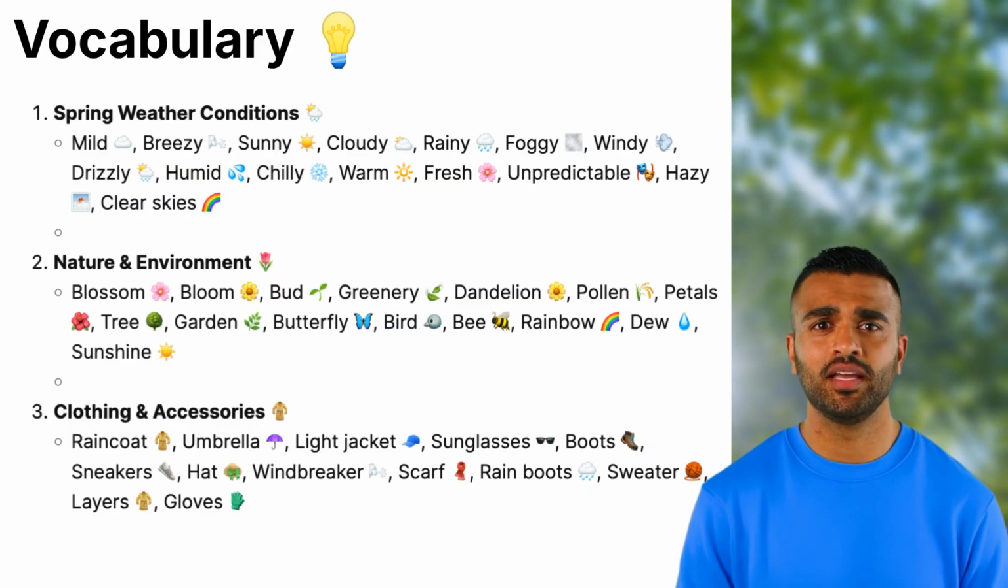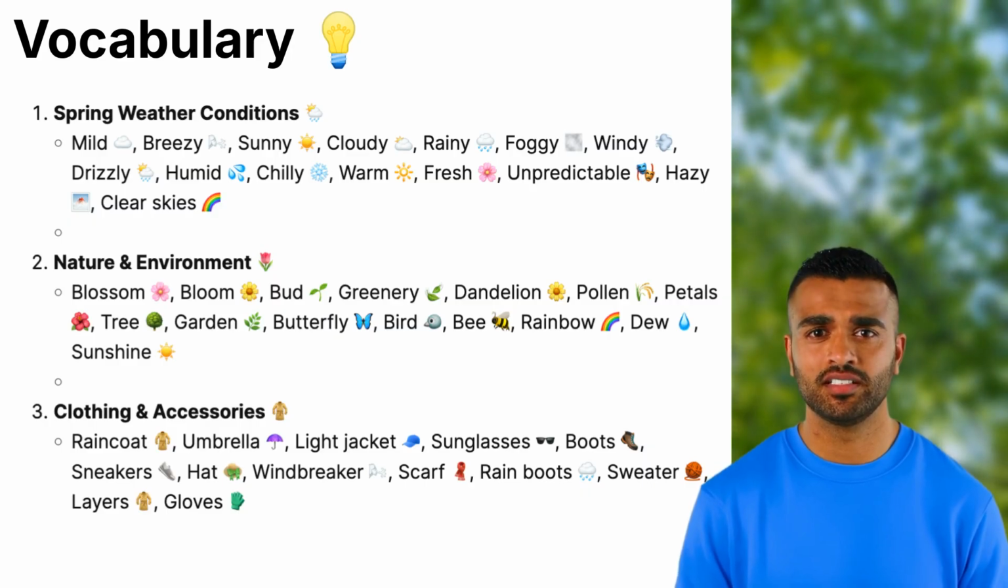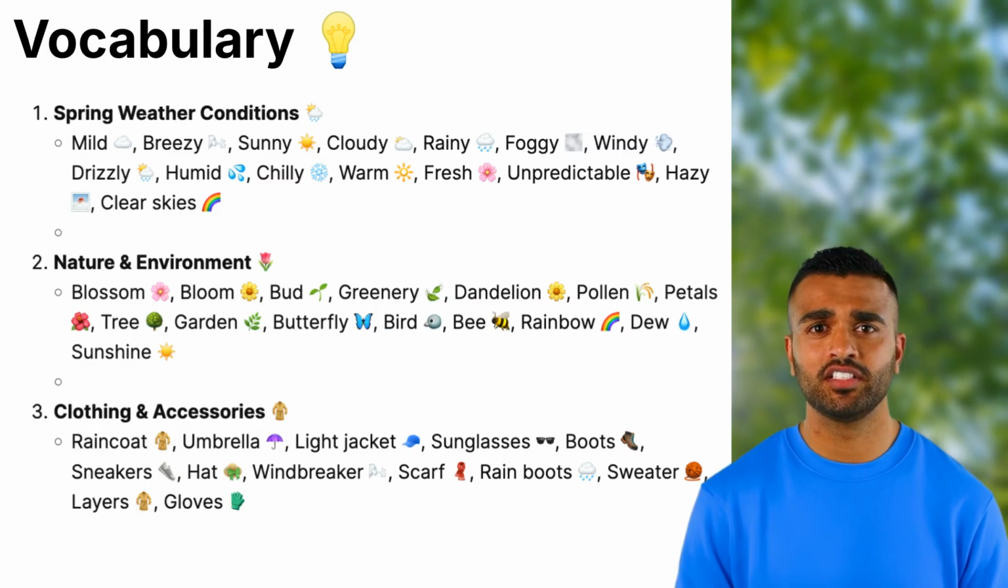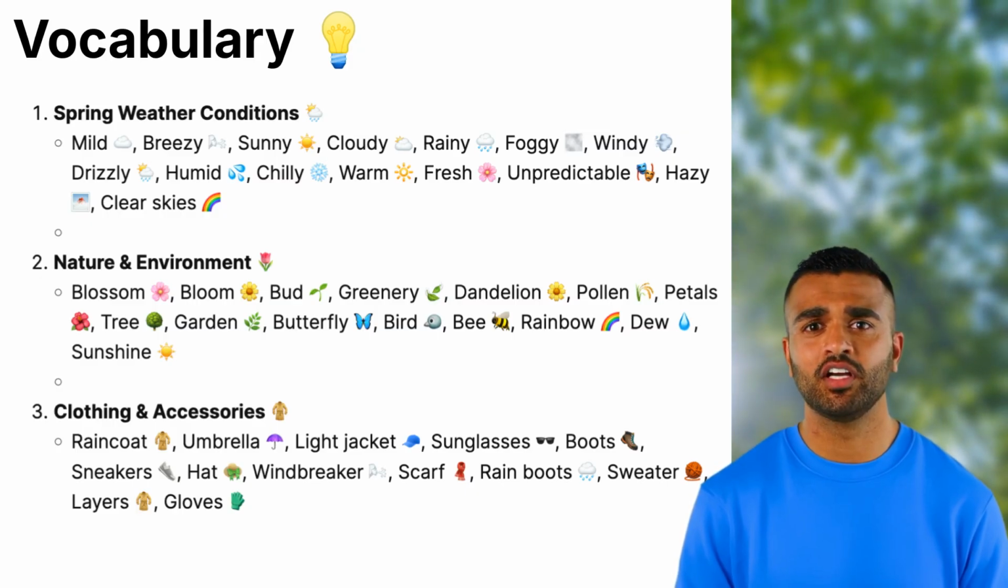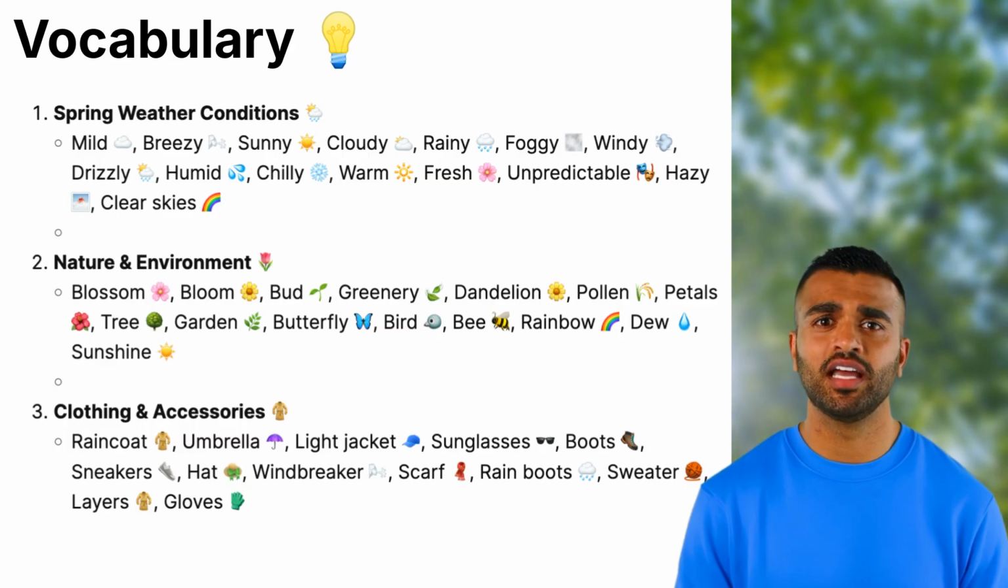Fresh: clean, crisp air, often used to describe spring mornings. Unpredictable: weather that changes suddenly and without warning. Hazy: a slight blur in the air, often caused by heat or moisture. Clear skies: no clouds, you can see the sun or stars clearly.